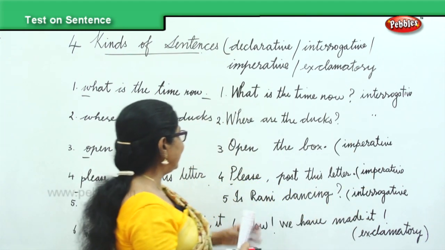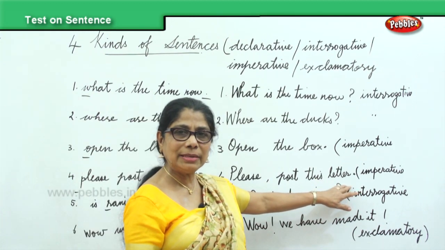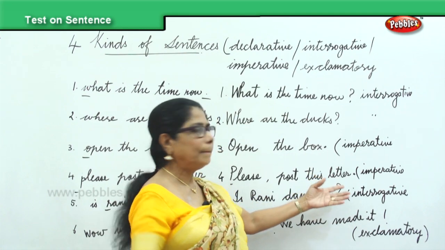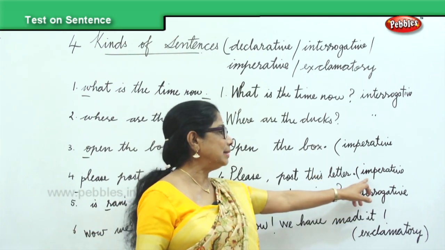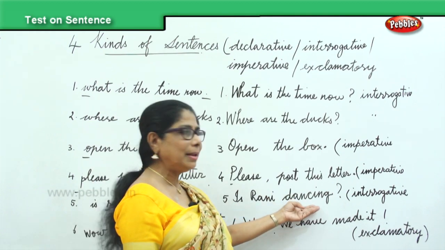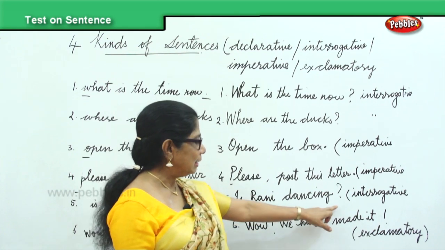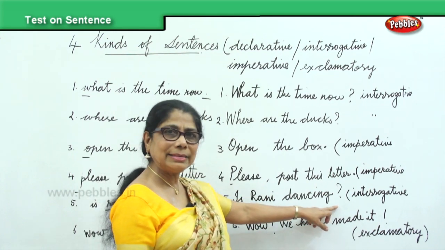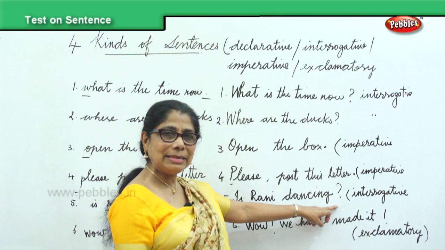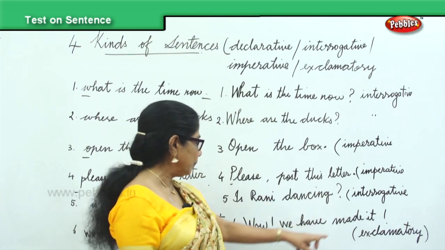Okay? And then, please post this letter. You're requesting someone or you're ordering someone. Please post this letter. Then it's an imperative sentence. Is Rani dancing? You're asking a question. Begins with the capital letter, ends with the question mark. Any sentence that ends with a question mark is an interrogative sentence.